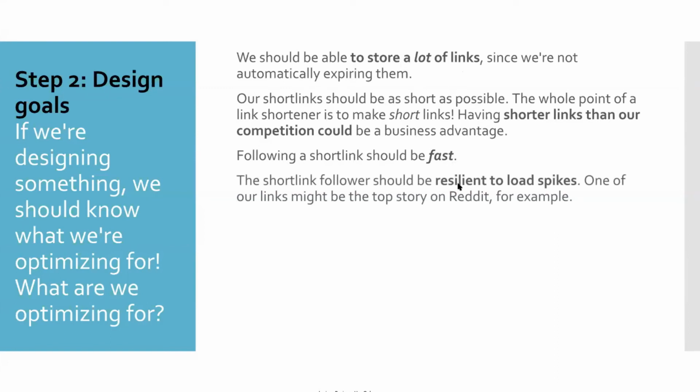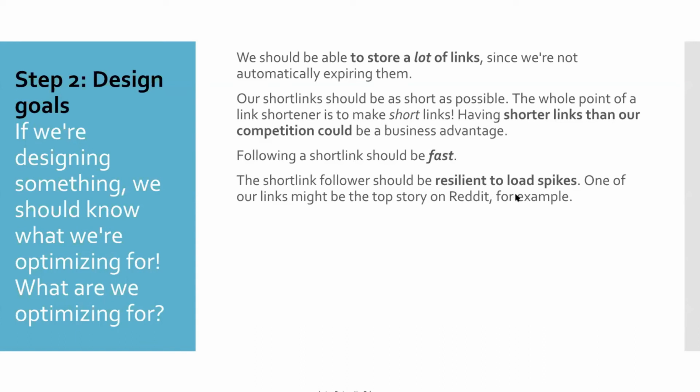Short link followers should be resilient to load spikes. One of our links might be a top story. Just like in small companies, when we start we will be very small and might not think about a lot of people using it. But if a particular URL that somebody made is really hitting a lot, it will be a problem if we have not thought about that.